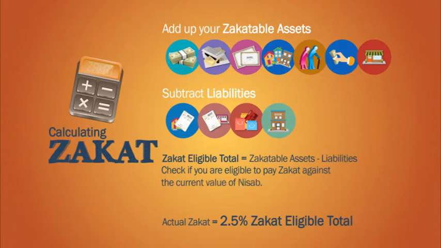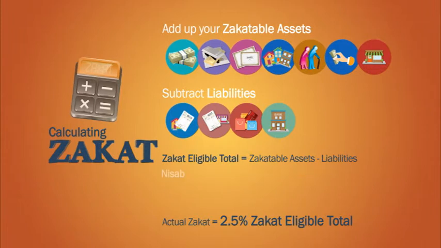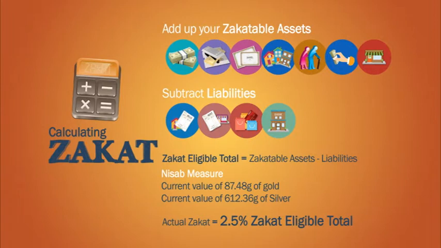After subtracting your liabilities from your assets, you can now check if you are eligible to pay zakat against the current value of nisab. If you have only gold assets, then the nisab measure for gold must be used, which will be the current value of 87.48 grams of gold. If you have mixed assets, which are most likely, you should use the nisab measure for silver, which will be the current value of 612.36 grams of silver.